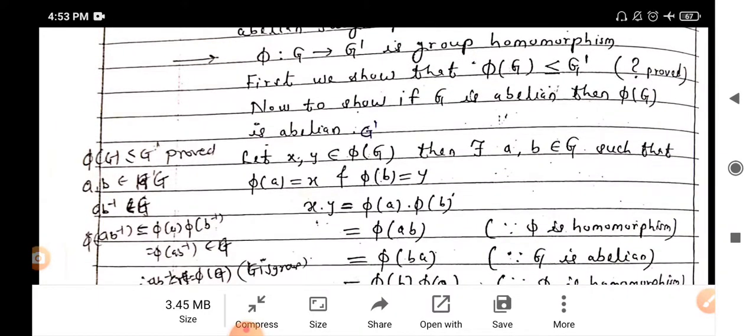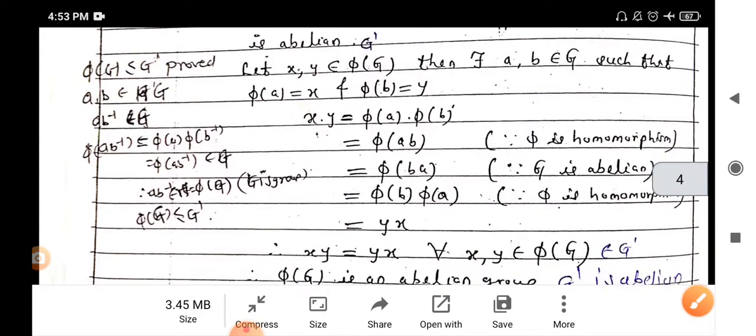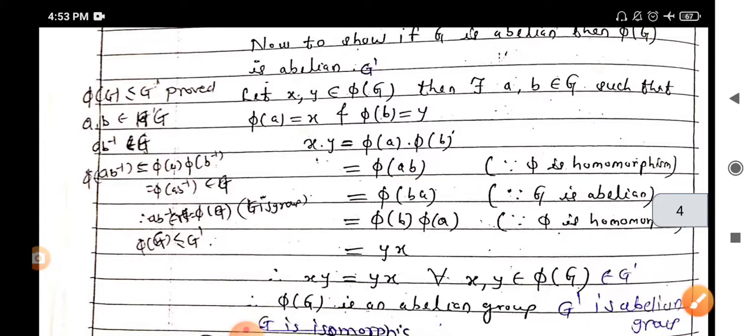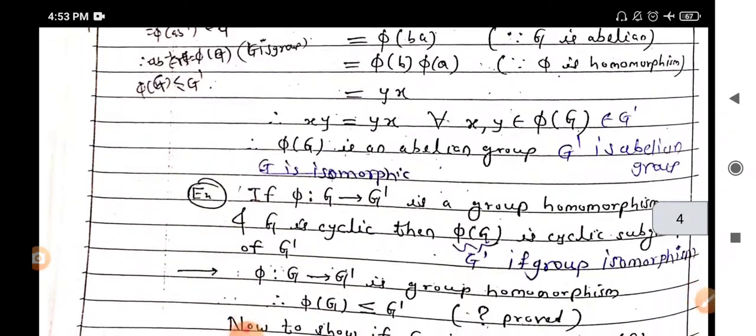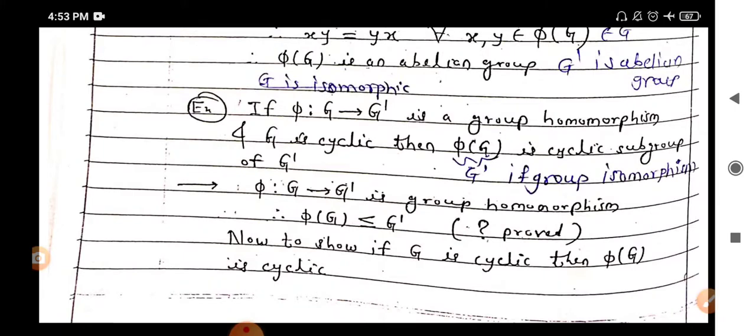Now to show that if G is abelian, then phi of G is also abelian. Let x, y be two elements in phi of G, then there exist a, b belongs to G such that phi of a equals x, phi of b equals y. Then we have to prove that xy equals yx. xy is equal to phi of ab, but phi is a homomorphism and G is abelian, so ab equals ba, which is phi of b times phi of a, which is yx. Hence xy equals yx, therefore phi of G is an abelian group.